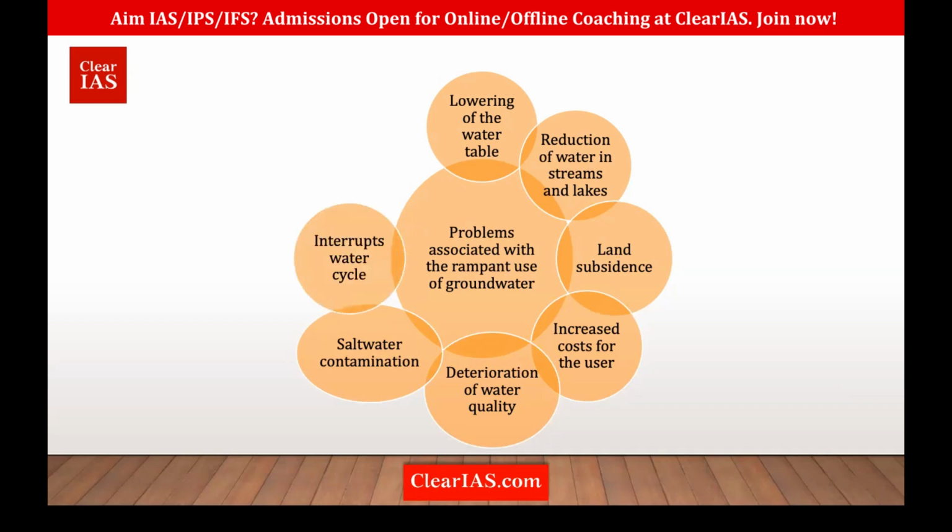Yes, and it also interrupts the natural water cycle. We know how the water cycle happens. Water from the surface of the land, like ponds, etc., evaporates, goes up, then through precipitation comes down, and goes out through the plants through transpiration, etc. And this natural cycle will be disrupted if we are extracting the groundwater.